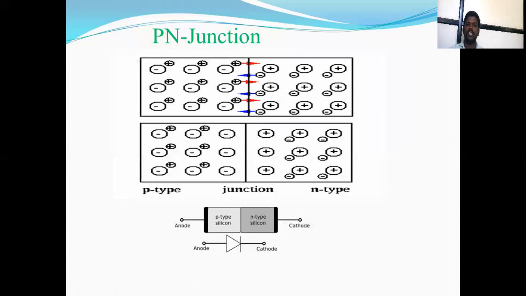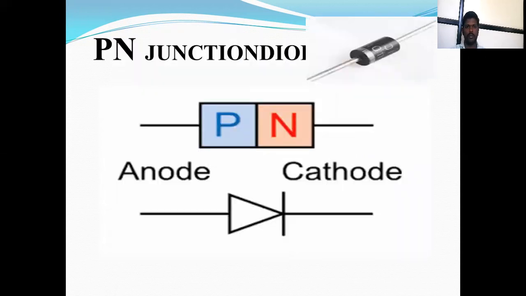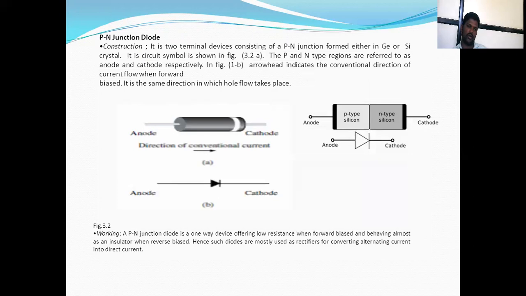That is the p-n junction. What is meant by p and n junction? There is an example of the diode of the p-n junction. Next part will be the diode. And what is meant by diode? What is the p-n junction diode?